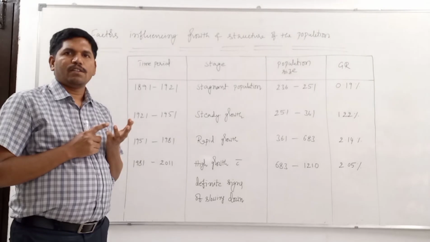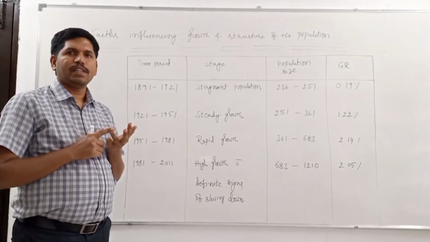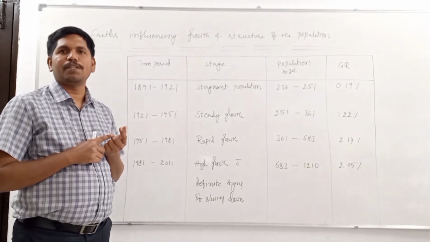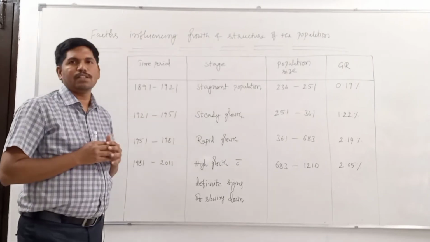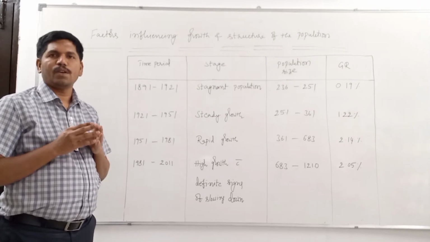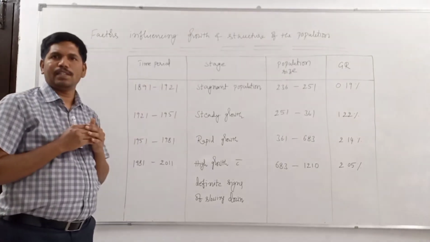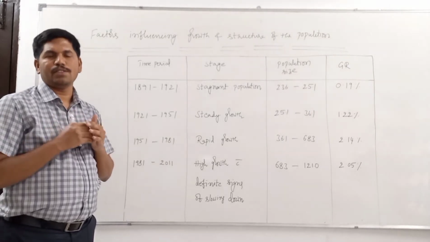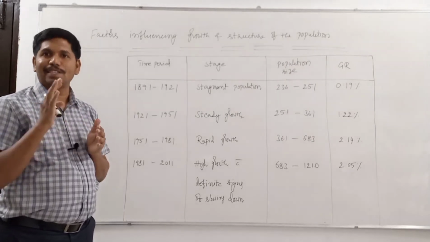They are factors influencing the growth and structure of the population. Second one is the racial elements in India, and the last one is linguistic elements in India. Only 3 topics. Now let us discuss the first topic, that is the factors influencing the growth and structure of the population. Before going into details, let us discuss the population growth pattern in India from 1891 onwards. Why? Because from 1891 onwards, we started conducting census operations in a systematic way.